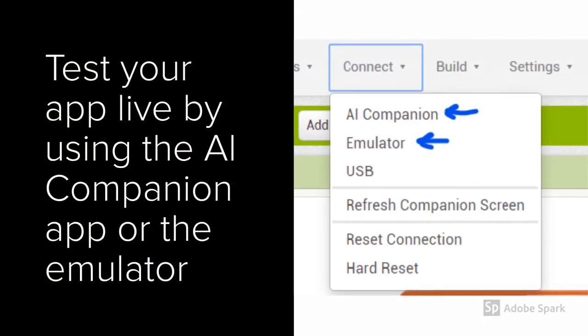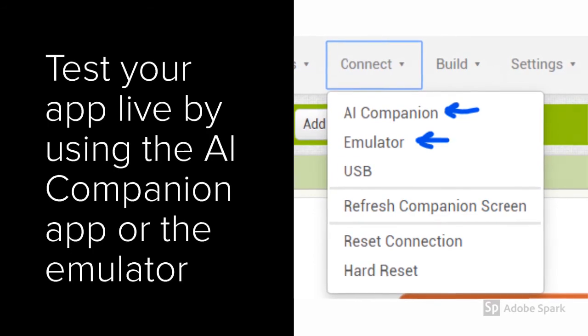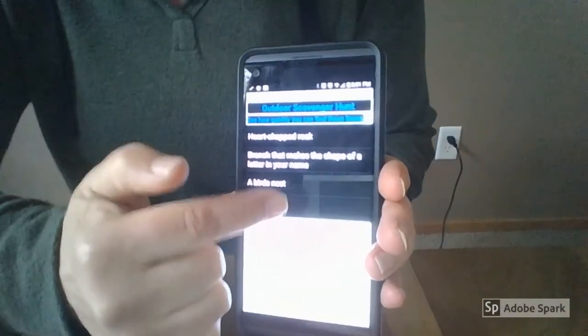Now let's test it. Use AI Companion app or the emulator to live test. Let's try it.